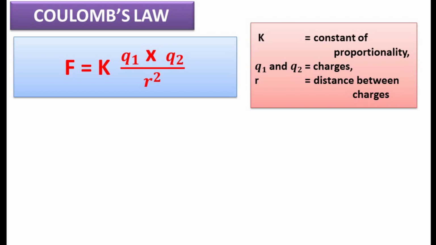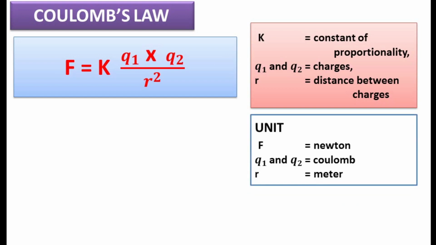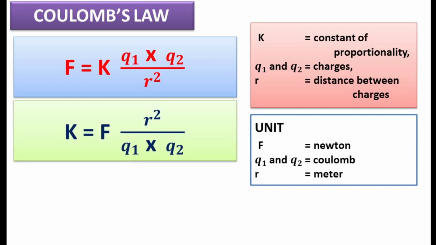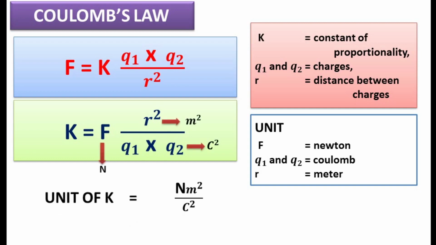And the unit of force is Newton, the unit of Q, charge, is Coulomb, and the unit of distance R is meter. If we change the subject of formula as K, then K is equal to F R square divided by Q1 into Q2 and the unit of K is Newton meter square per Coulomb square.